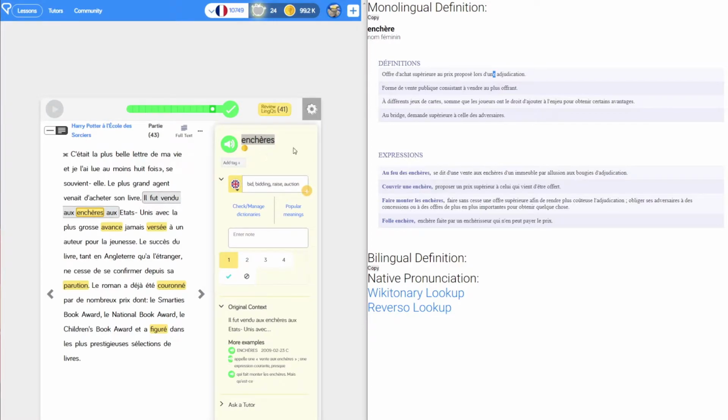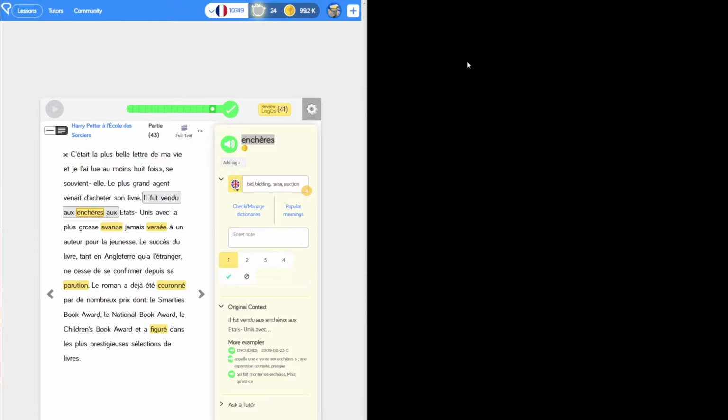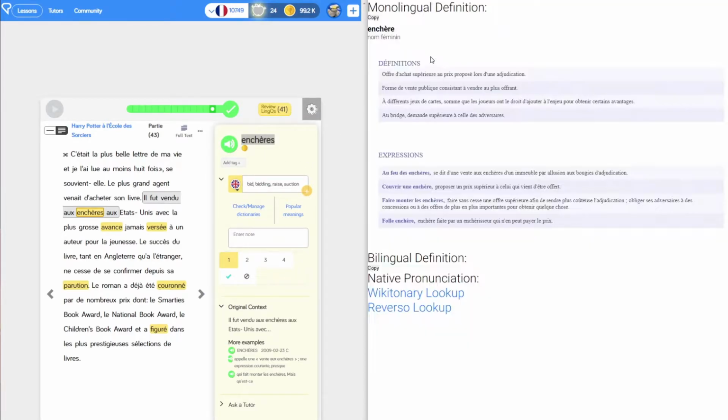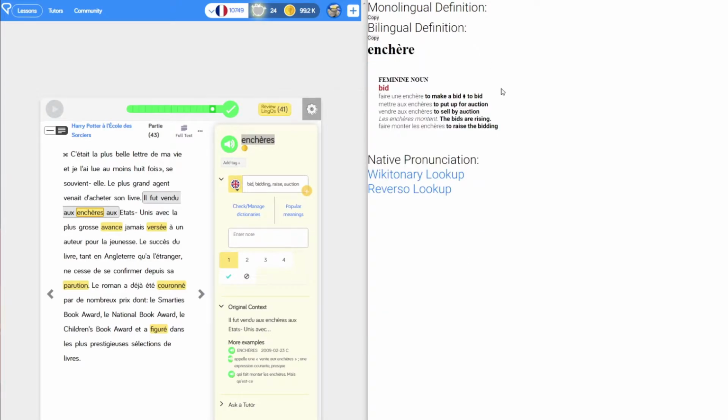So I've still got the same hotkey set up, so what I've done here is I've got this word. If I copy it, do the hotkey thing, it opens up this new page on my web server, and then you can see I've got all these, what I would have as different tabs, I've got them as different sections, and all this information has been scraped automatically. If I don't want that, I can click it and hide it. If I want to see the bilingual definition, I can see that. If I want to hear a native pronunciation, I can do this.